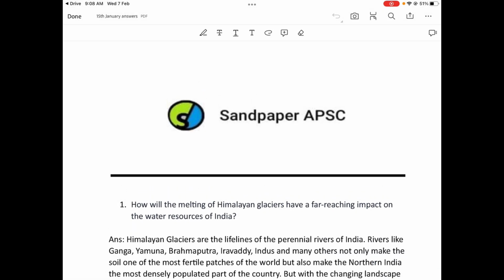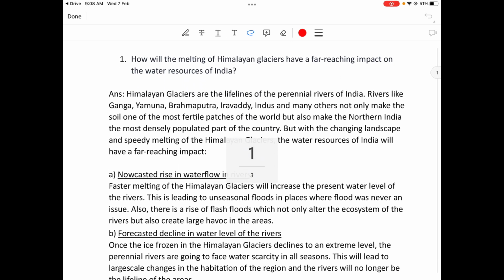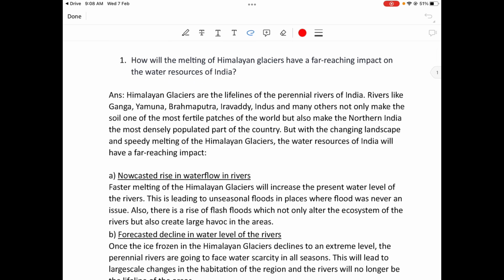So this is the institute answer. Sandpaper APSC. Let us see what the institute has written. How will the melting of glacier have a far-reaching impact? Himalayan glaciers are the lifelines of the perennial rivers of India.